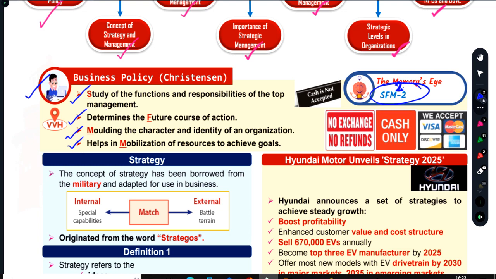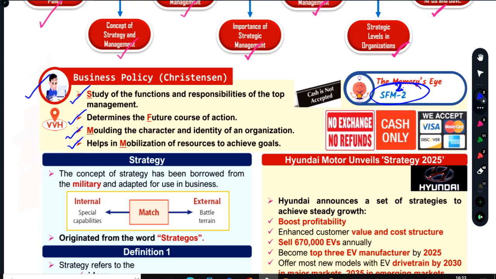It is all about the study of function and responsibility of the top management. Just repeat with me. Top management has its own set of responsibilities, so policy will be made for them. Next is future course of action. They are responsible for planning, so they need to plan well, they need to decide about what to do, how to do, when to do, and who will be doing this, from day to day operations to the strategic part.